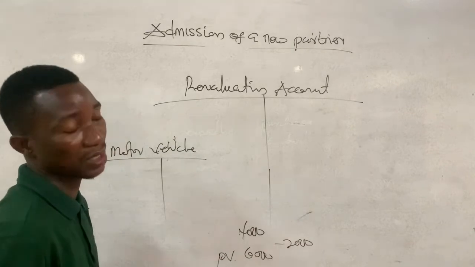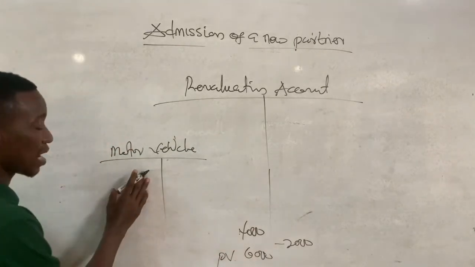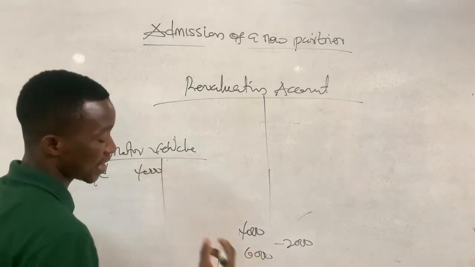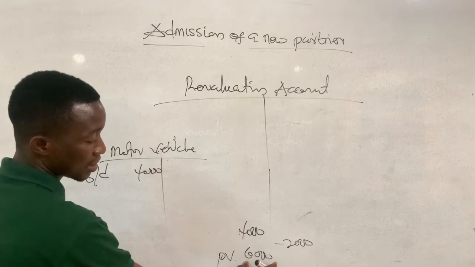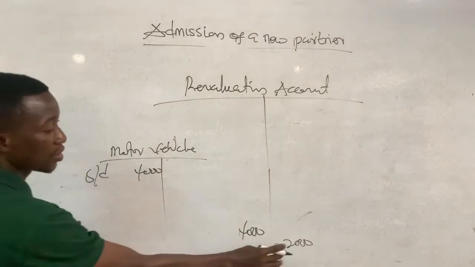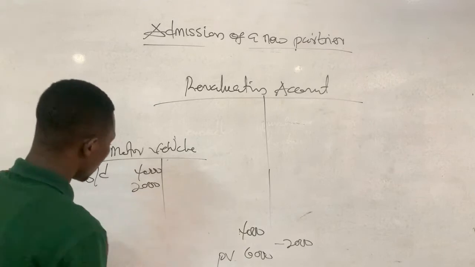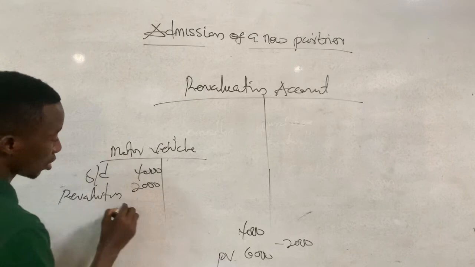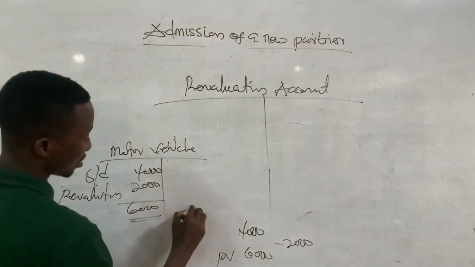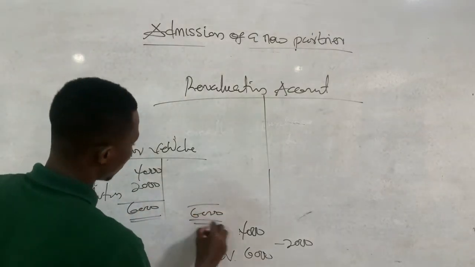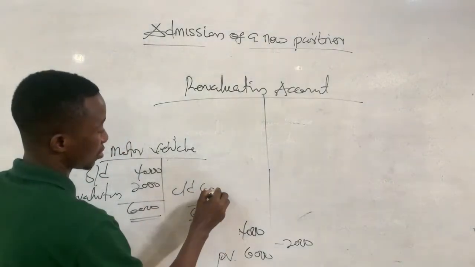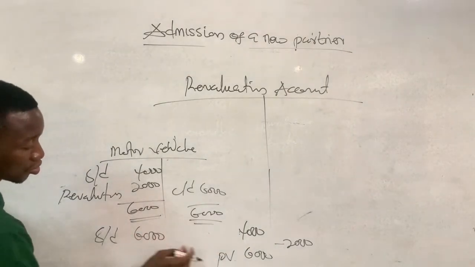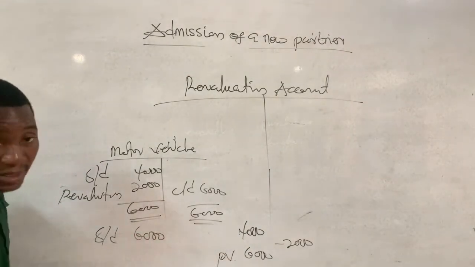And this difference, because there has been an increase in value, we are saying that we credit revaluation account. The reason is that asset has a debit balance. So the balance brought down initially was 4,000, and there has been an increase. We want the present value to be 6,000. So the increase in value, which is 2,000, we name it revaluation. Okay, so that the total will be 6,000. So that we have the carry down being 6,000, the brought down will also be 6,000, or the brought down will be the same as the present value.